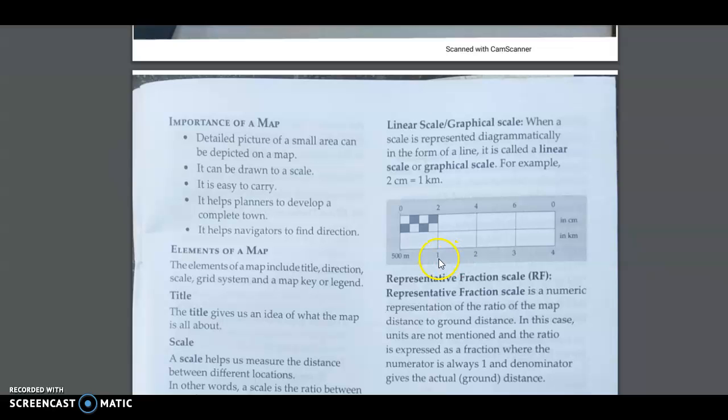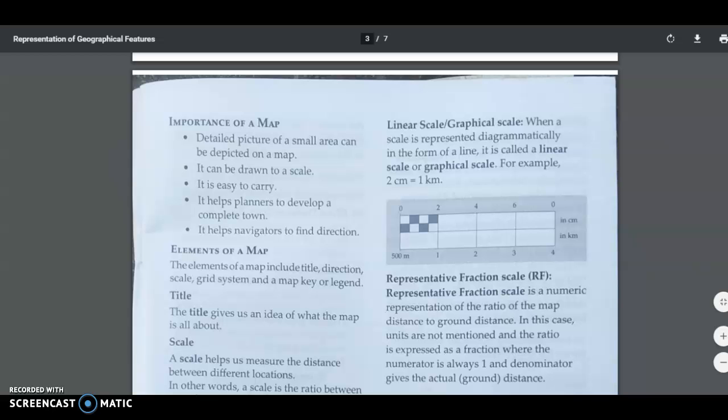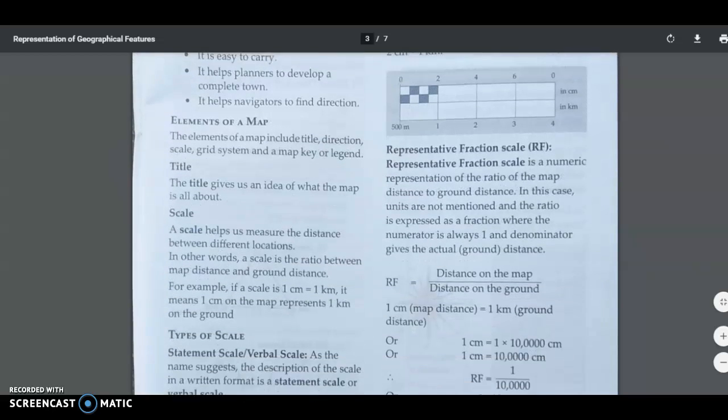Right? Now in this you will find that here also there are some divisions. Here it is written 500 meters. It is dividing the kilometer into meters, so that whenever you want to find the distance in meters, you can find it from here. We will be finding and measuring distances in the upcoming topic.